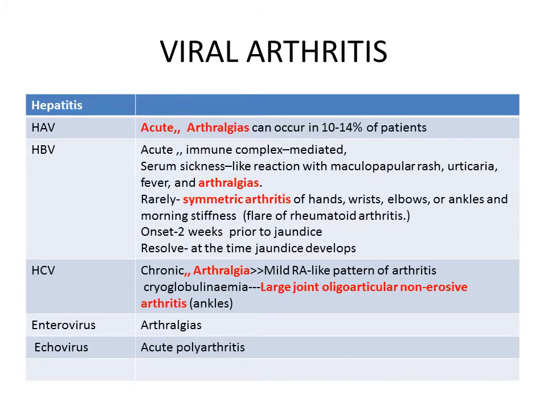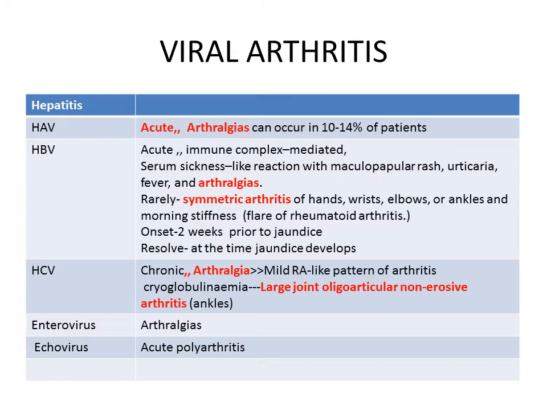So next, coming to the hepatitis viruses. In hepatitis A virus, acute viral arthralgias can be seen, whereas in hepatitis B virus it can be acute or subacute, immune complex mediated, and we find two clinical presentations. Most commonly a serum sickness like reaction with maculopapular rash, urticaria, fever and arthralgias 2 weeks prior to the jaundice, or rarely a symmetric arthritis of the hands, wrists, elbows and ankles with morning stiffness which resembles a flare of rheumatoid arthritis, and these features resolve by the time the jaundice develops.